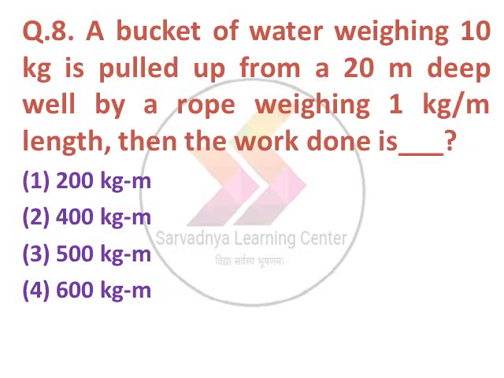Next question, a bucket of water weighing 10 kg is pulled up from a 20 meter deep well by a rope weighing 1 kg per meter length, then the work done is dash. Option 1 200 kg meter, 2 400 kg meter, 3 500 kg meter, 4 600 kg meter. The option number 2 is correct, 400 kg meter.